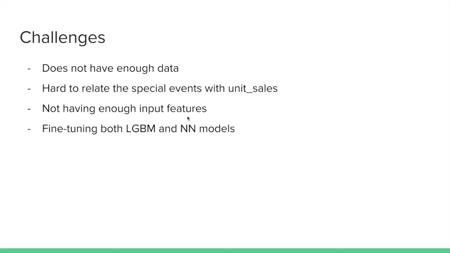And also, even though we are given holiday data and oil data, it is hard to relate those data with the unit sales that we have.